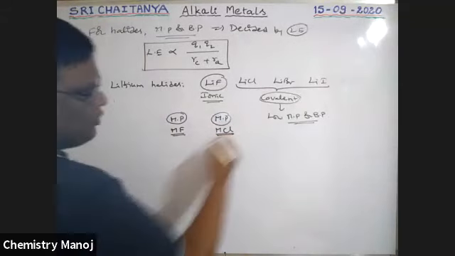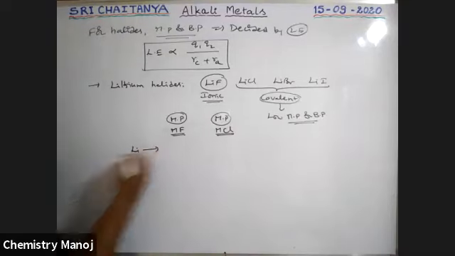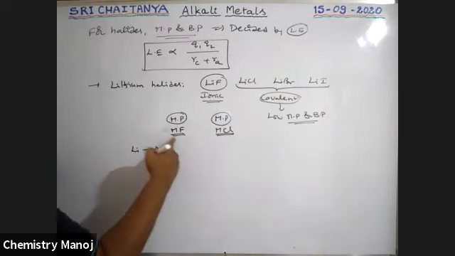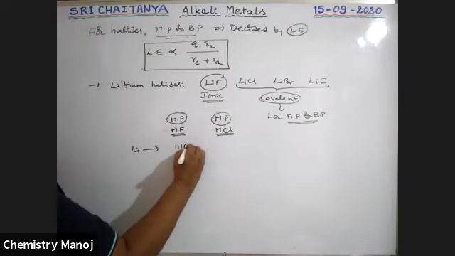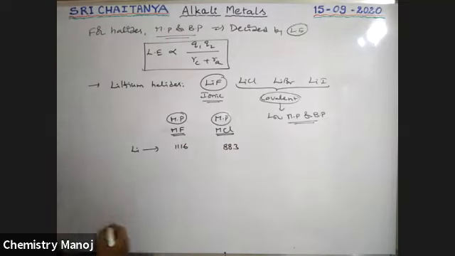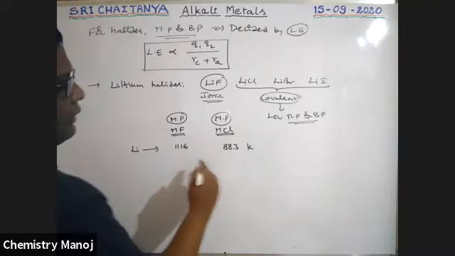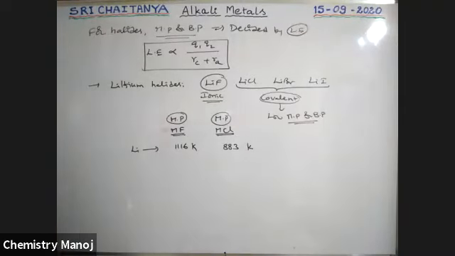I am using the values, boys. For lithium, lithium fluoride is 1116 and lithium chloride is 883. These are Kelvin values, the melting points.